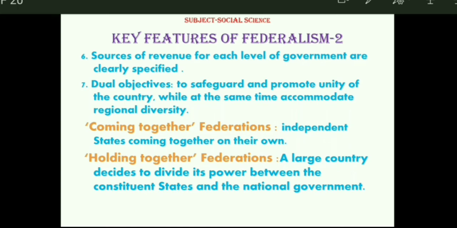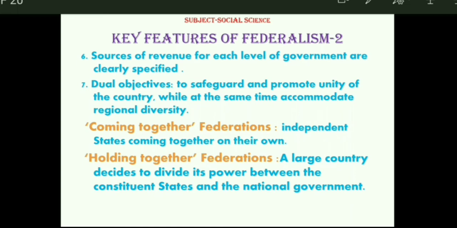What happened is that many of the countries, after getting independence, decided that they should come together, because before coming together they were independent states, and they felt that if they remained independent states, they might not remain safe and secure.